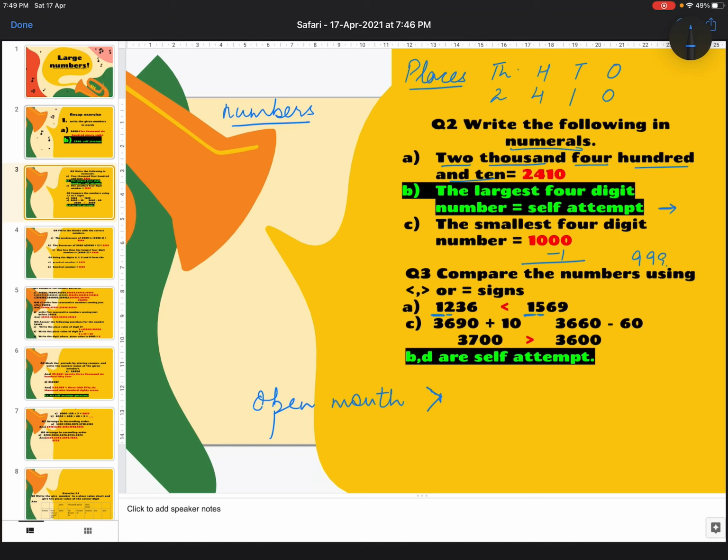So the open mouth will come for 1569. Clear? B part you will do on your own. D part you will do on your own. I have done C part for you.